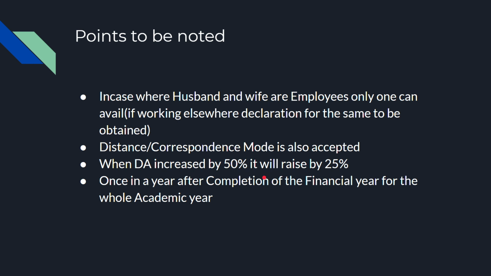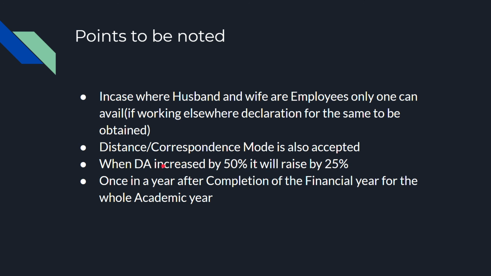Some important points to be noted are, where husband and wife are both employees, only one can avail. He has to produce a declaration certificate saying that only one of the two is claiming this and the other is not claiming under this scheme. And in some cases, the child is studying in distance mode or correspondence mode, then also CEA is eligible, and the process is the same.